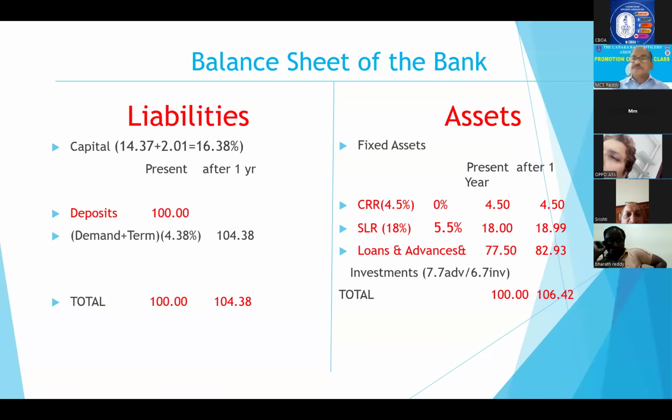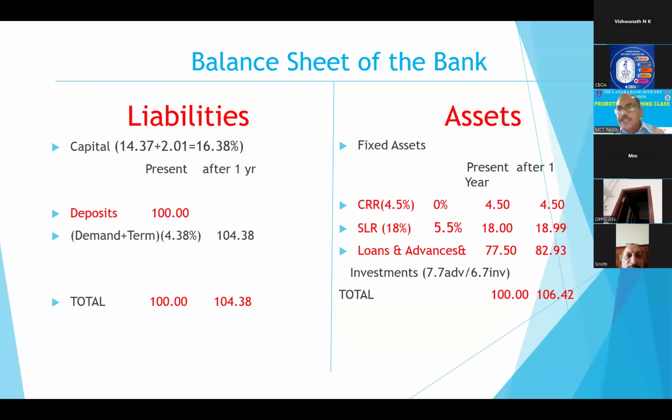Yeah. We can multiply our exposure with the risk weight given by Reserve Bank of India, and on that we have to maintain capital. For example, 100 crores loan you have given to a triple rated party. If you keep capital on total exposure, it is 100 crores multiplied by 9%. CCB we will keep aside for the time being. So 9% means 9 crores you have to maintain as capital.